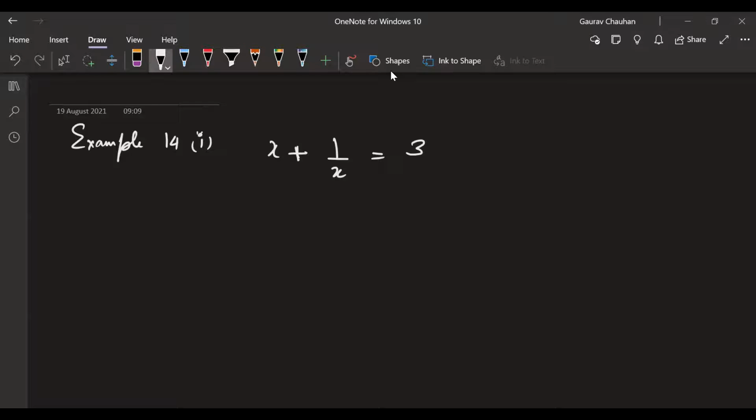Okay. I am simply going to see by removing the fraction, cutting the denominator, can I reach somewhere? So what I'm going to do, I'm going to take LCM. What happens when I take LCM on the LHS? Take LCM on the LHS. What happens?